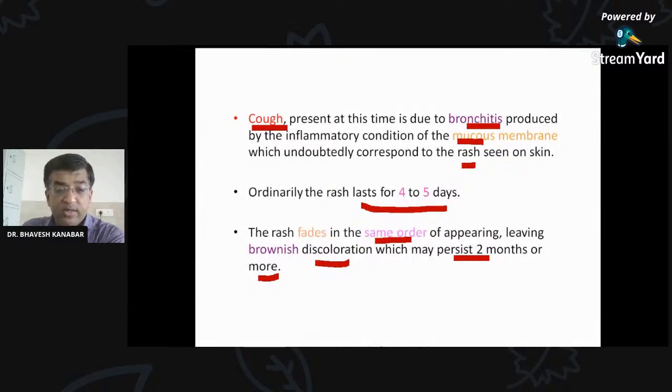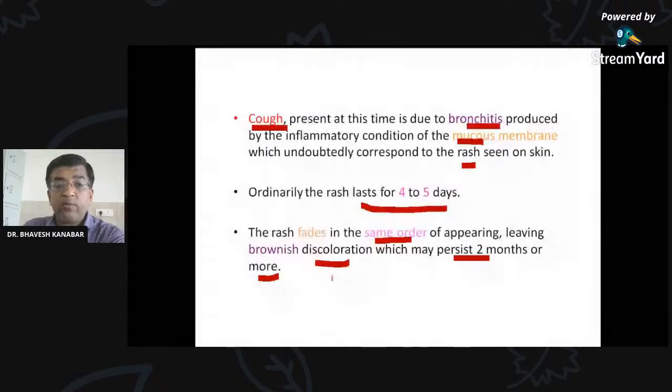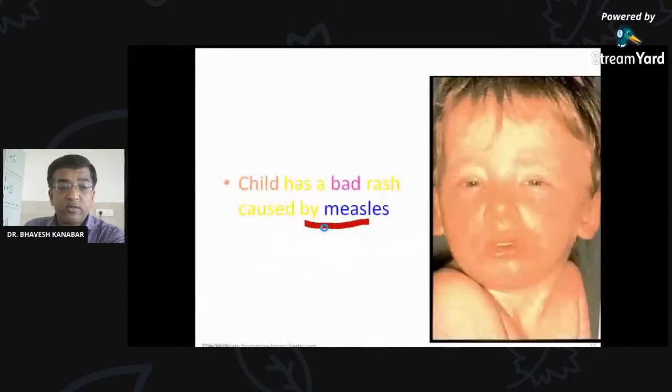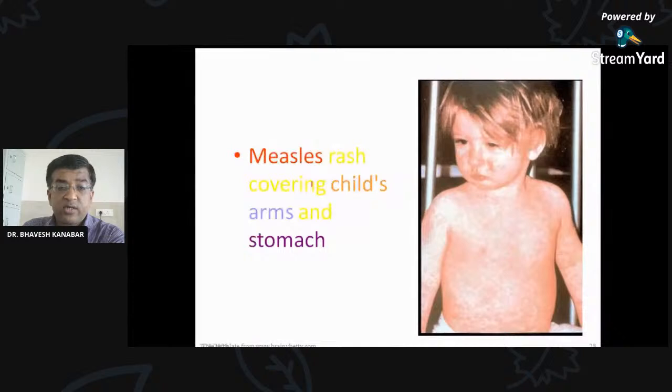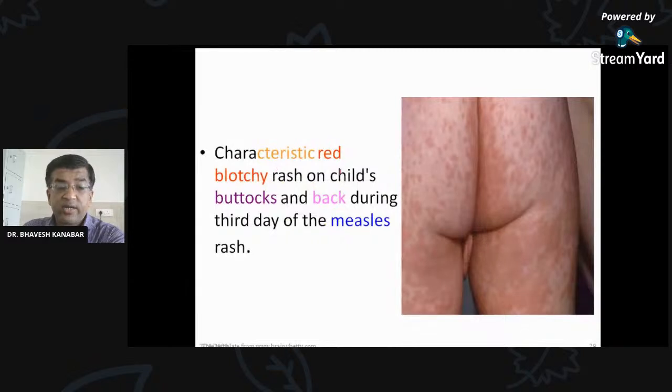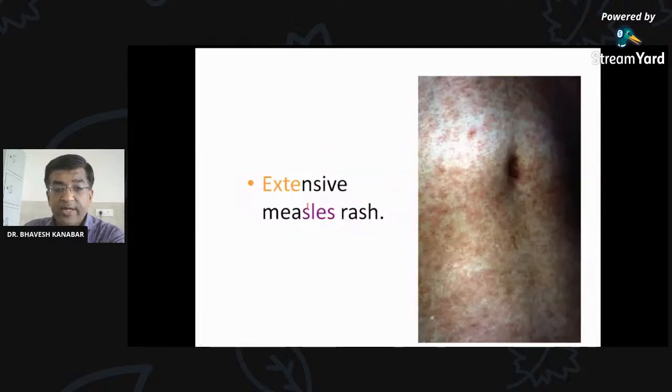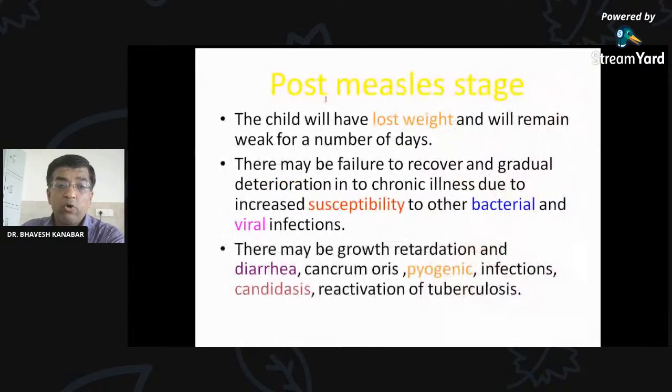So till now we have discussed the prodromal phase, eruptive phase, right? The child has the rash covering the child's arm and stomach. You can see in the photographs over the stomach, over the chest also, over the arms, over the face. Maculopapular red colored rash is there. Characteristic rash over the child's buttock region you can see, and back during the 3rd day of the measles. Again, extensive measles rash. You can see macular region over the abdominal area. Extensive measles rash.